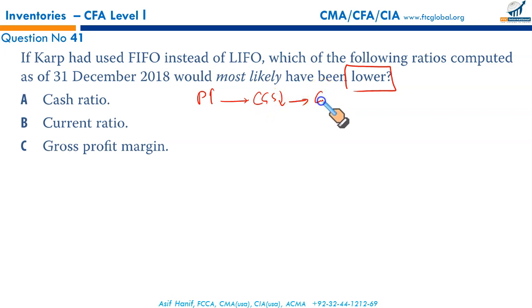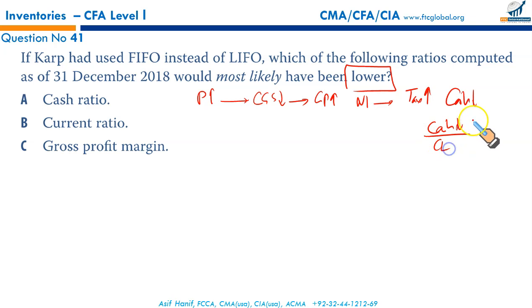Resultantly, your gross profit would be higher, your net income would be higher, means you will pay more tax. Higher tax payment would result in lower cash, and this lower cash feeds into your cash ratio. A lowered cash ratio, cash upon current liabilities, means you will have this ratio lowered. So under FIFO, your cash ratio would be lowered.